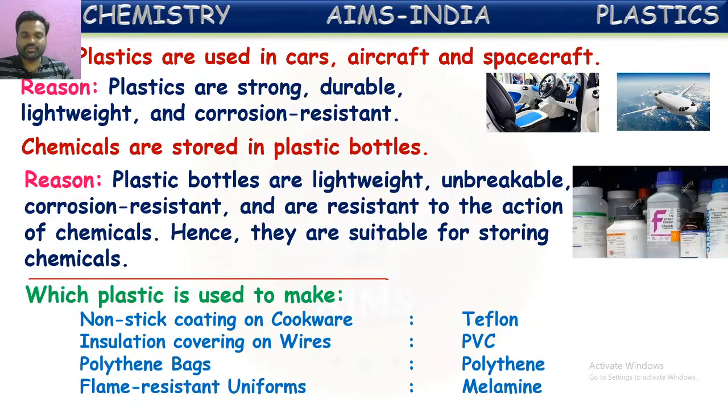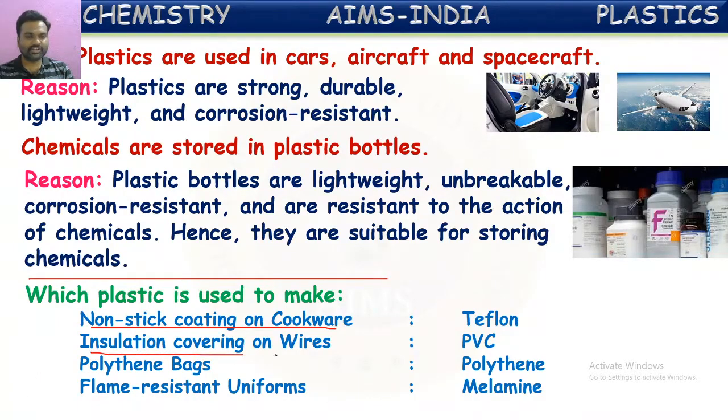Some other uses of these plastics in different forms. For example, non-stick coating on cookware is made with a polymer or plastic called Teflon.